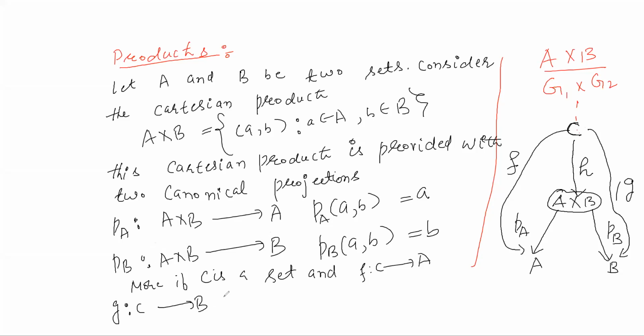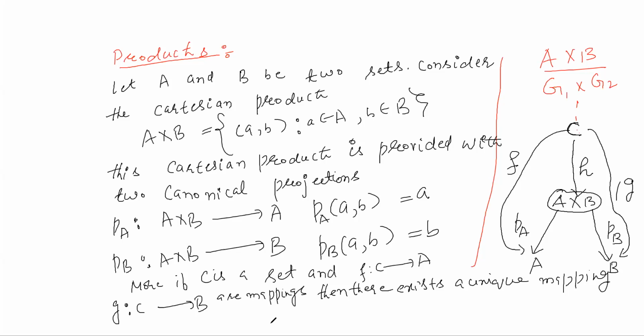So if they are mappings, then there exists a unique mapping H, which is from C to A cross B. Now, how do we define this H?